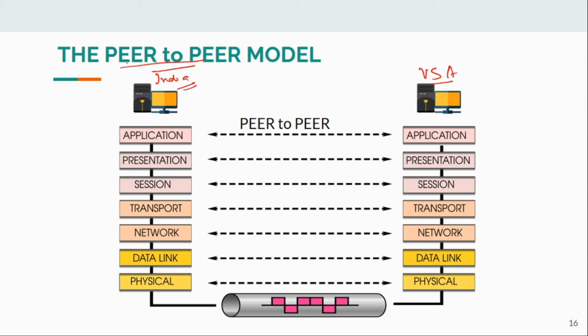Two PCs. The PCs work in all the 7 layers. PC works in all 7 layers. It has all 7 layers inside. This PC also has 7 layers. That is, all the functions are divided into 7 layers, and all the 7 functions are to be done by this PC. There is a virtual communication between each layer of this PC to the corresponding layer of this PC.